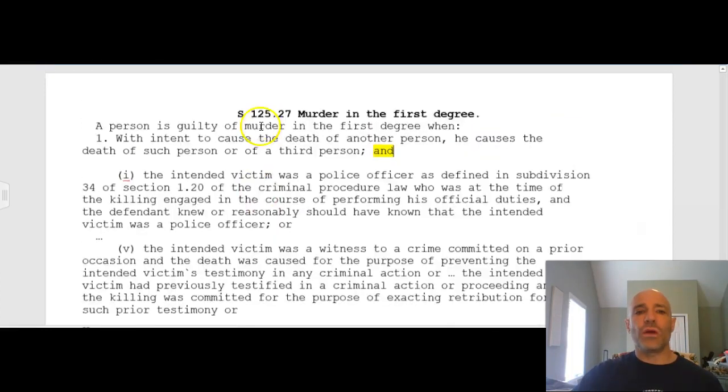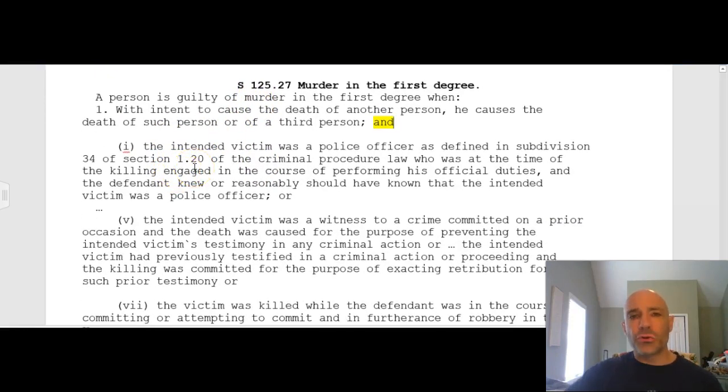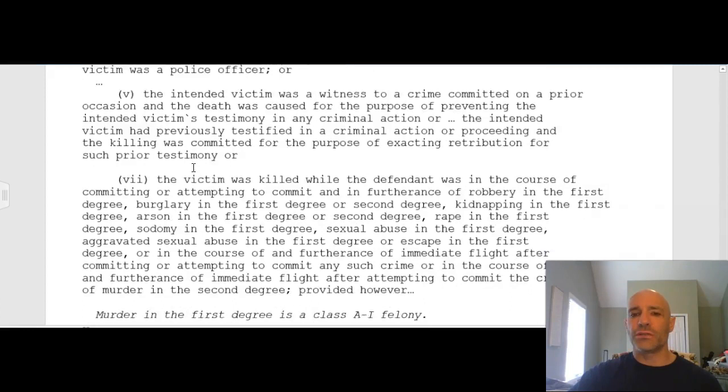The reason why these two that I read to you are aggravating factors for murder in the first degree is because they represent an attack on the criminal justice system itself. It's not just a person that you're killing, it's a person who is involved in the functioning of the criminal justice system. So it is seen not necessarily as a more serious crime, but a different type of murder than murder in the second degree.